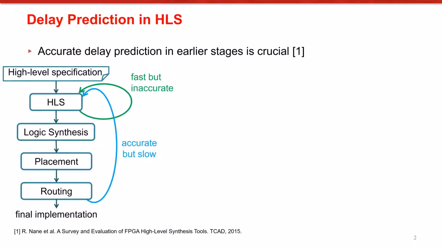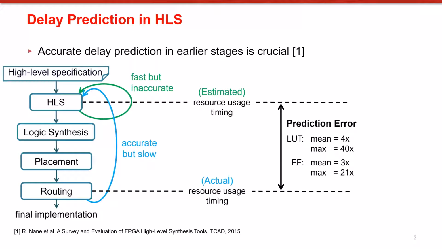Furthermore, delay predictions allow users to quickly identify potential performance bottlenecks and modify their high-level implementation accordingly, or explore optimizations in HLS more effectively. However, area and delay predictions in early stages of the design flow can be quite inaccurate. Especially delay prediction in HLS is a very challenging problem because of the difference in the level of abstraction. Basically, HLS lacks awareness of downstream optimizations in logic and physical synthesis stages.